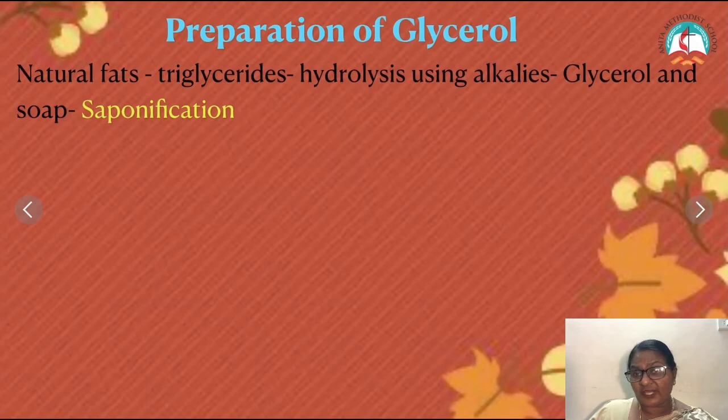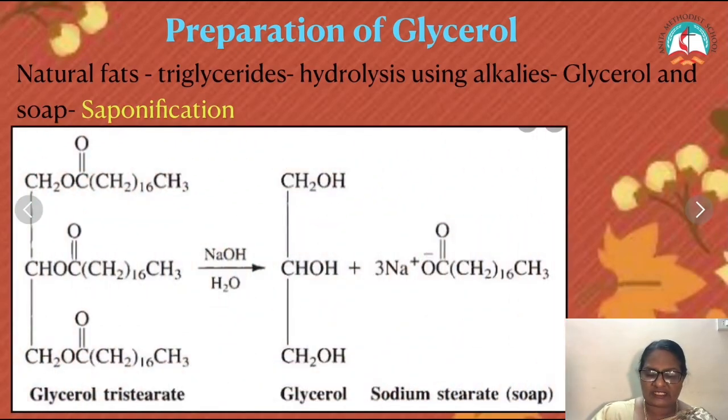Now here the higher fatty acid esters, which are solids, when they undergo hydrolysis using sodium hydroxide or any alkali, give us glycerol and soap. This reaction is called saponification. So whenever soap is formed, glycerol is a byproduct. Let's try to understand that. This compound is called glycerol tristearate because this compound has nearly 17 carbon atoms. That is called stearic acid.